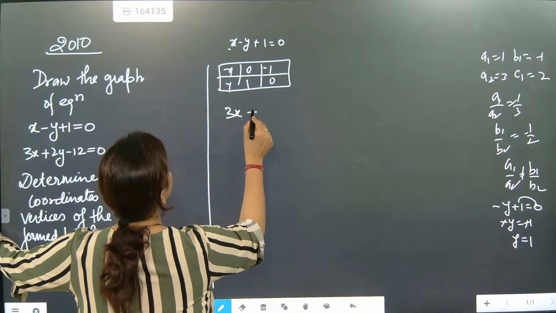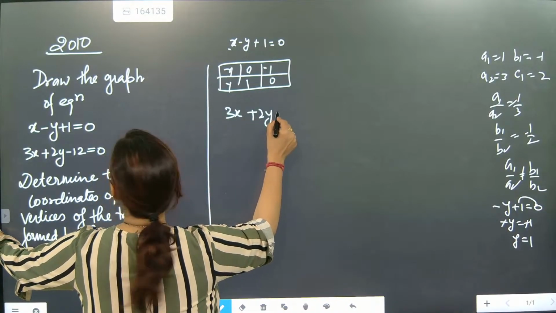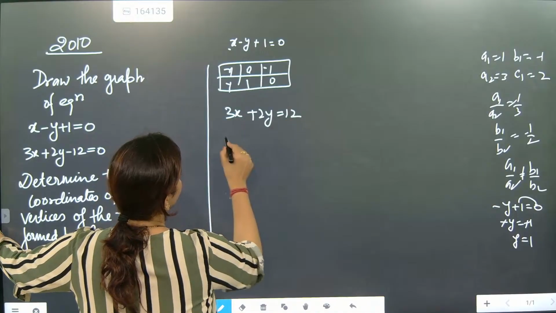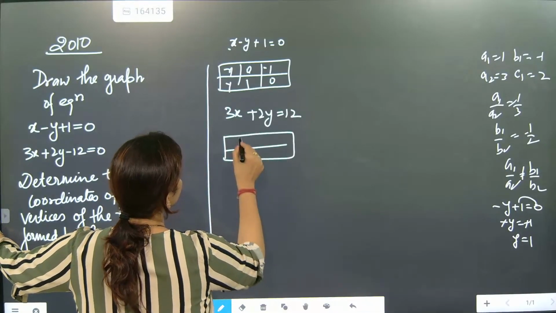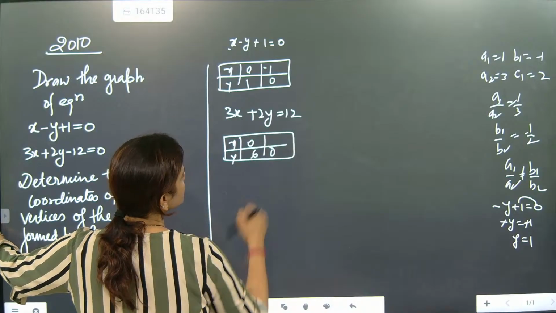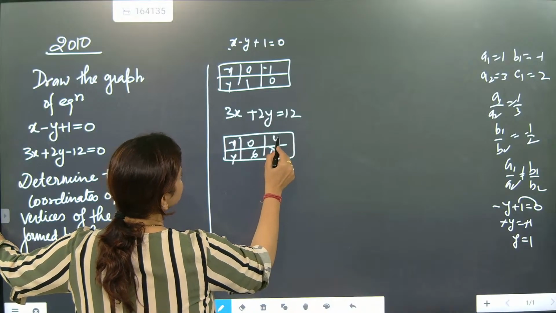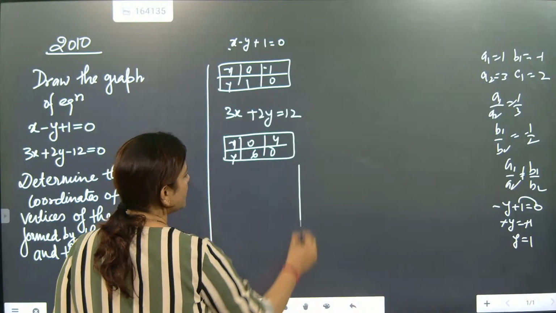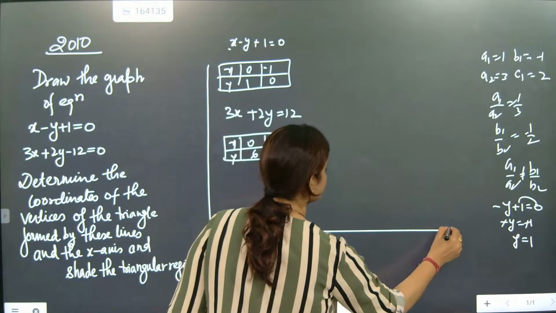Now 3x plus 2y equal to 12. Now x you make 0, and y: x0 means y is equal to 6. y0 means x is equal to 4. So with the help of this, we will draw the line.